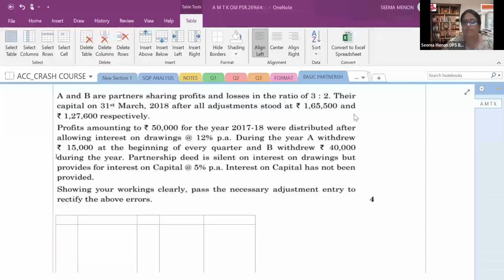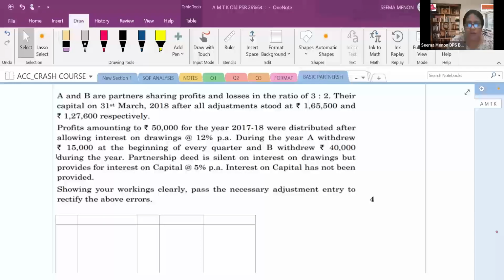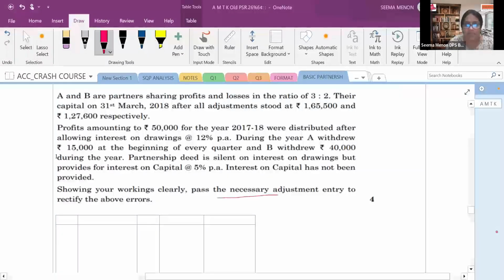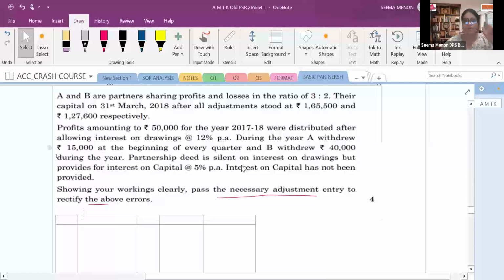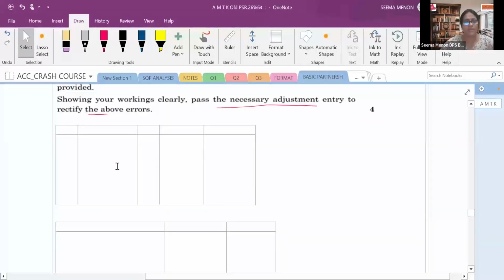So, here you can see the question on the screen. Always, when these types of questions come, you have to see that you show your workings clearly and pass the necessary adjustment entry to rectify the above errors. That means you have to pass an adjustment entry, right? So let's solve here. What is the question? First, read the question now. Adjustment entry. So the answer will be only an adjustment entry. We already made the journal format and all that. You can see that.